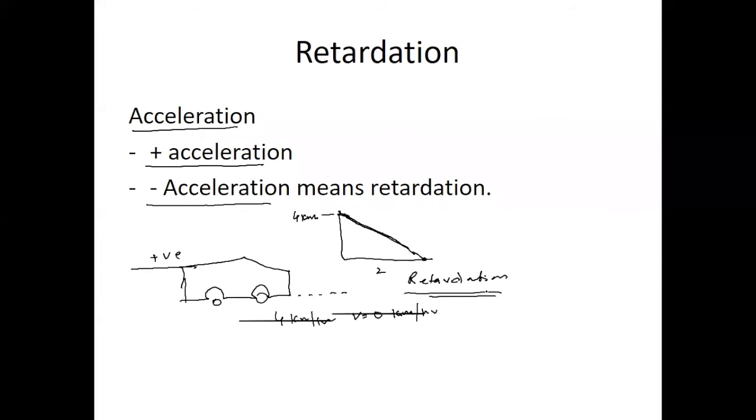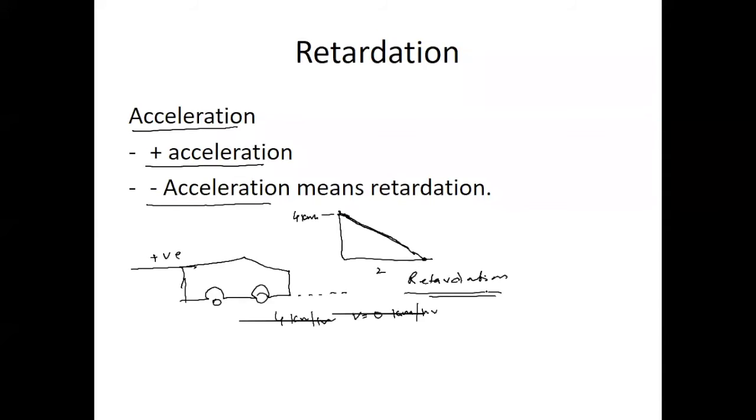Tasneem, yes, but what is the velocity? If the car is not moving, that means it's 0. What is the initial velocity when the car is at rest? That means its initial velocity is 0. Now I am saying that the car is moving and after 2 seconds it stopped. So what is the final velocity?